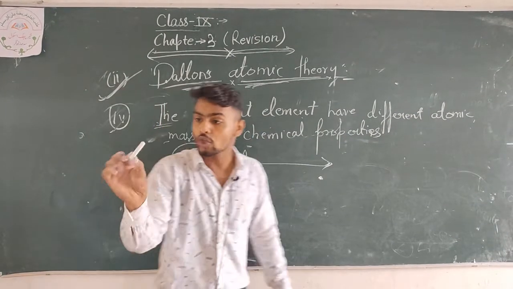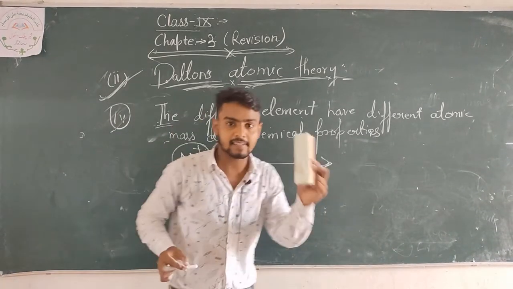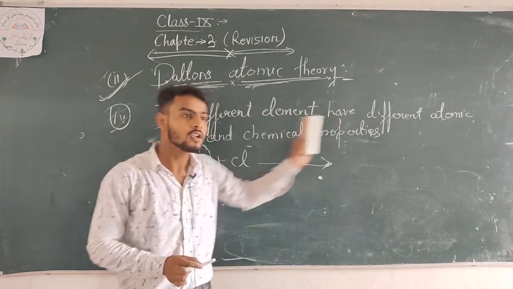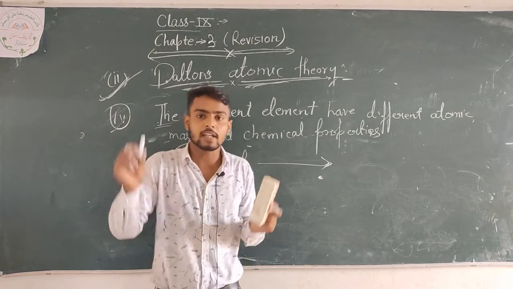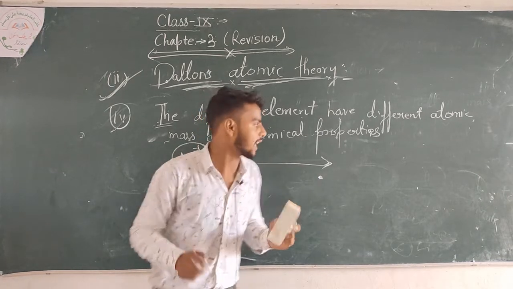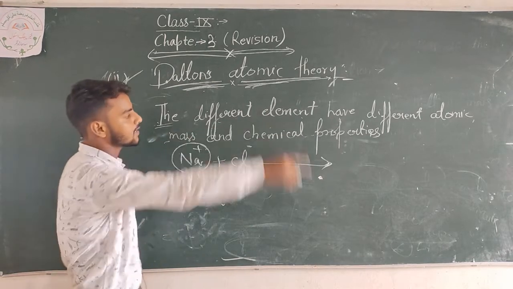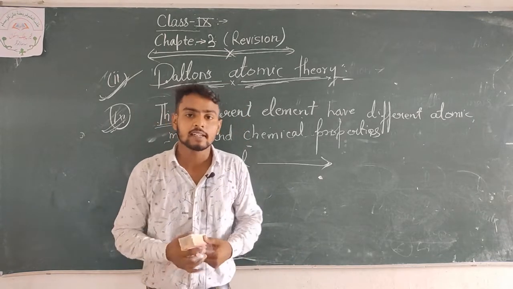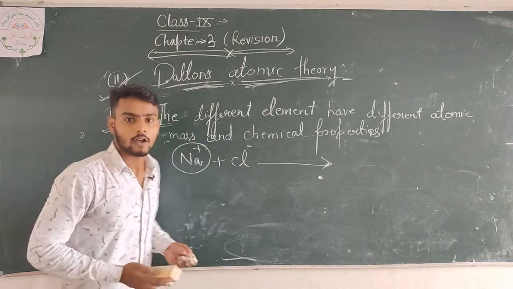Chalk has the property that we can write with it on the green board, but the duster has the property of rubbing out what is written on the green board. So the properties of the atoms are also different. That means Dalton's atomic theory states that different elements have different atomic masses and different chemical properties. Okay, now